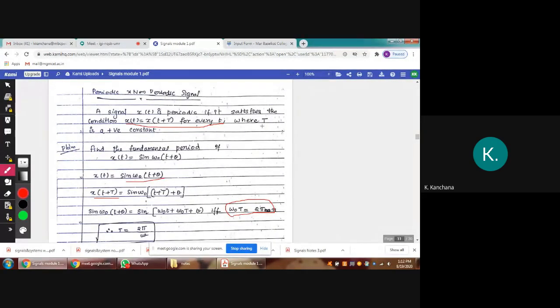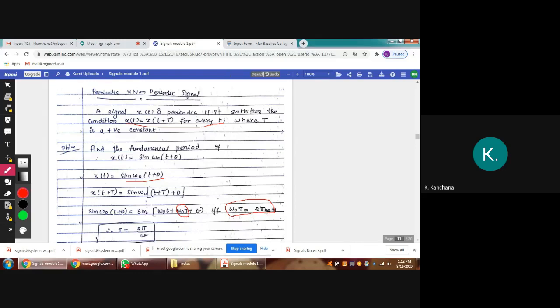How to find the capital T? First you have to write x of t. Then you have to write x of t plus T. Then you equate these two. Then you will get omega naught t plus T. So here omega naught T, that should be 2 pi.